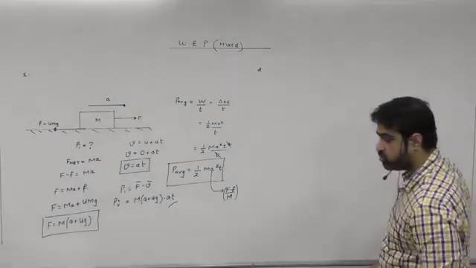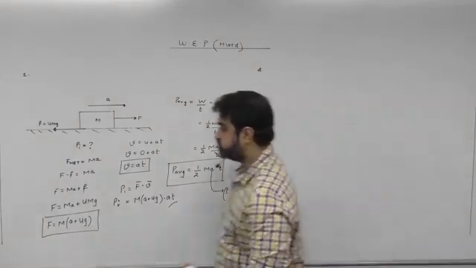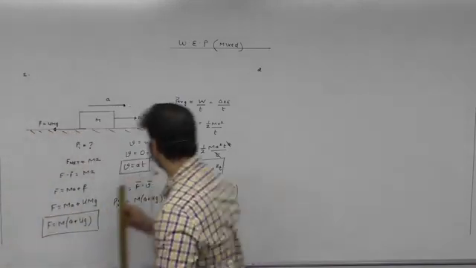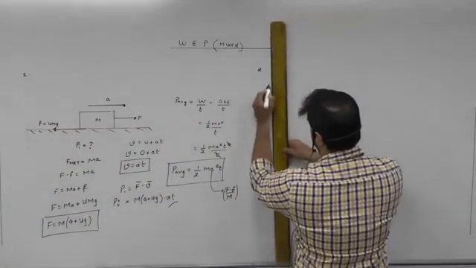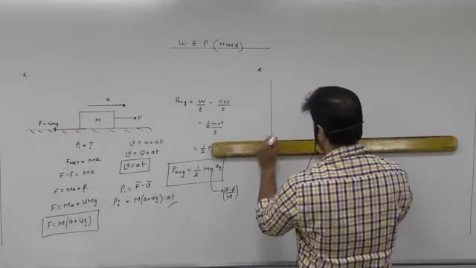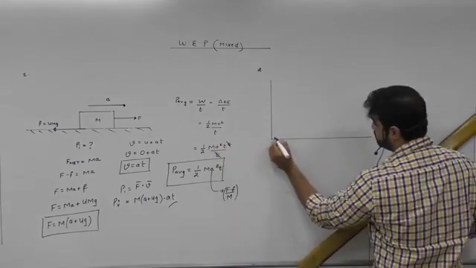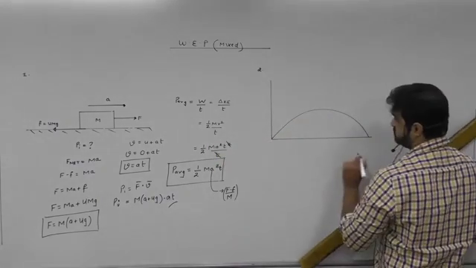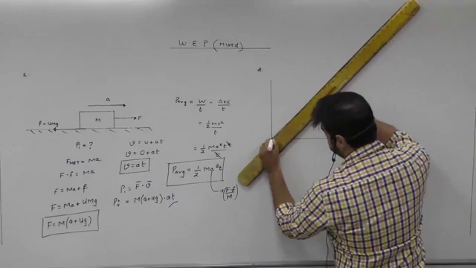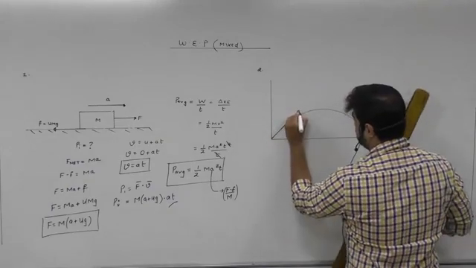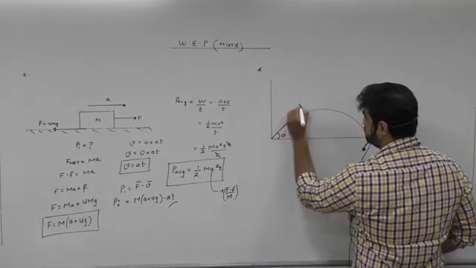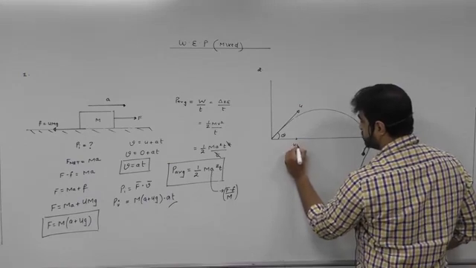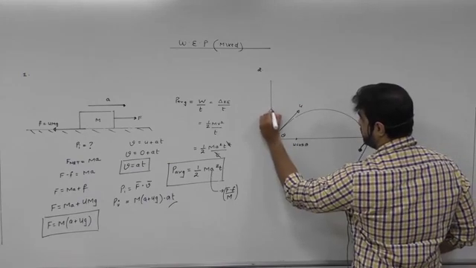So question number 2 is telling you that there is projectile motion happening, and I want to find the average power at the highest point. So this is the launch velocity u at angle theta. It's going to become u cos theta, and this will become u sin theta.